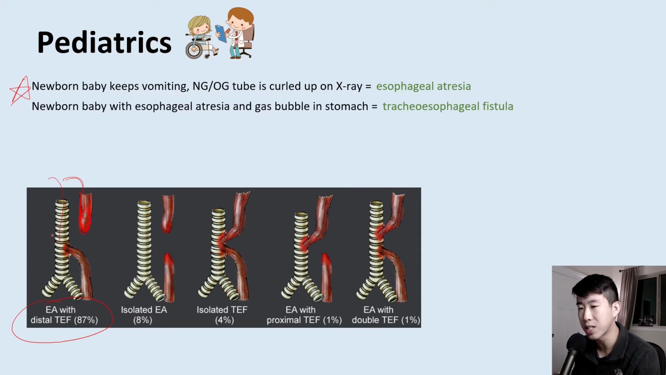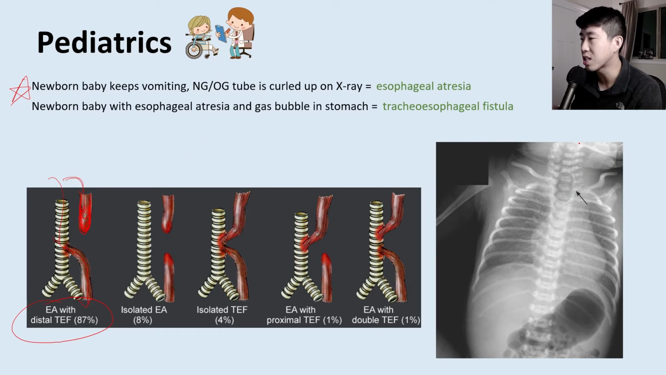So air is going to be coming down, and then it's going to go down into the stomach, so you're going to get a large gas bubble in the stomach. So an X-ray appearance is going to be like this, where you put an NG tube, it just curls up in the esophagus like this, and then you notice a very large gas bubble in the stomach, which shows you that there's probably a tracheo-esophageal fistula.